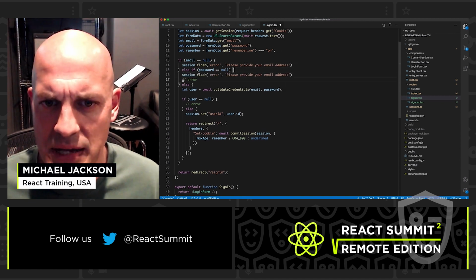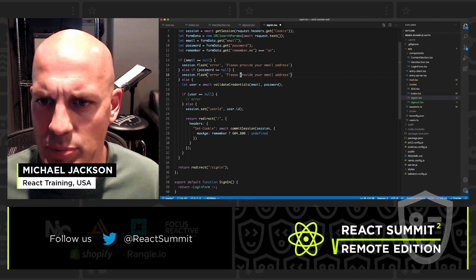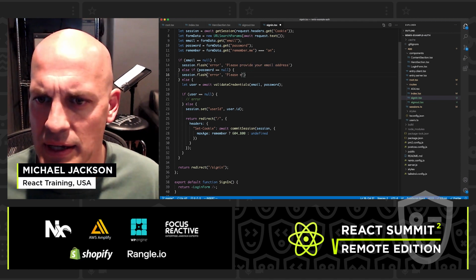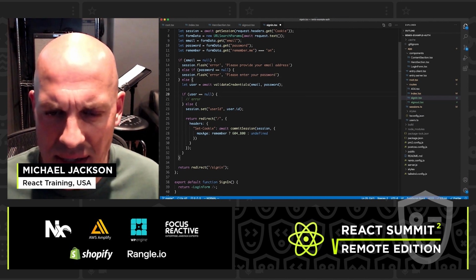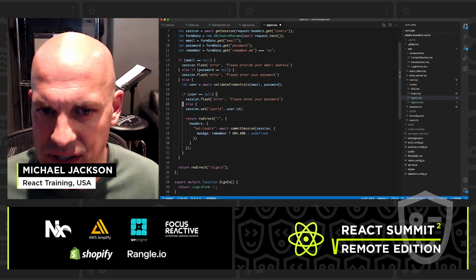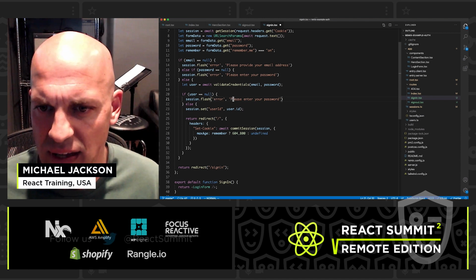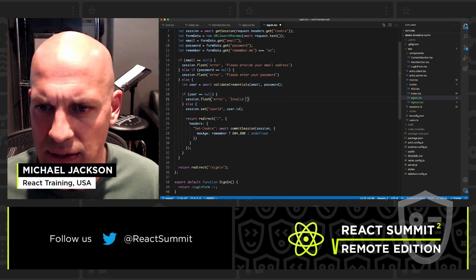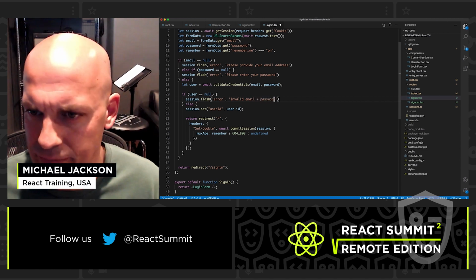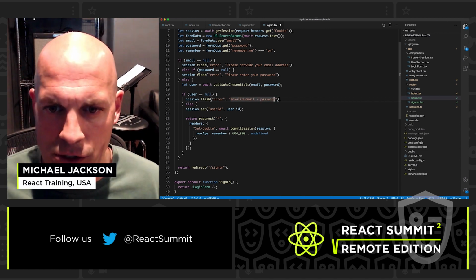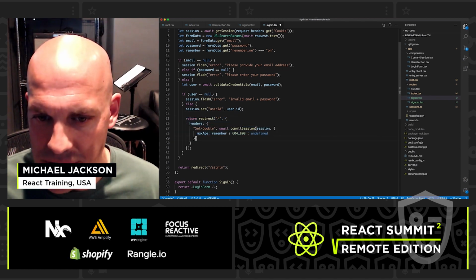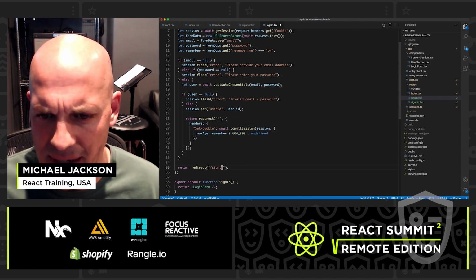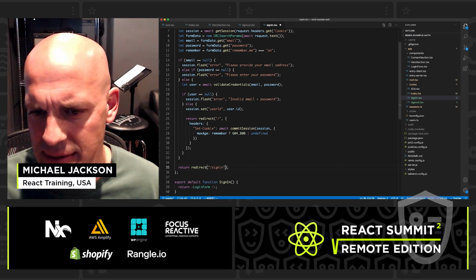Likewise, if they don't give us a password, we'll say, please enter your password. Otherwise, if they give us some bad credentials, we can just say something like invalid email and password. So in the case of success, we redirect back to the homepage, right? But in the case of an error, we're just going to redirect back to the sign-in page.